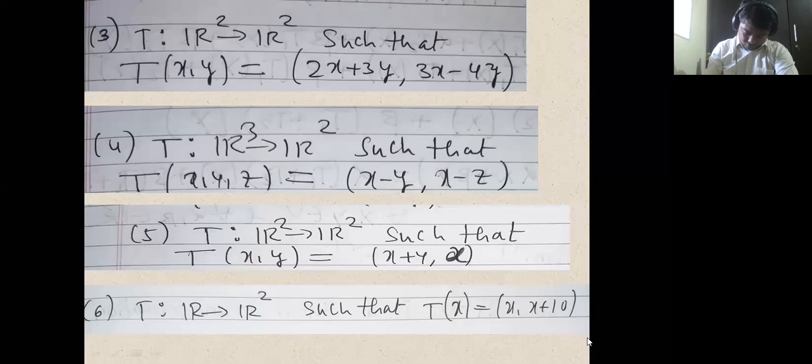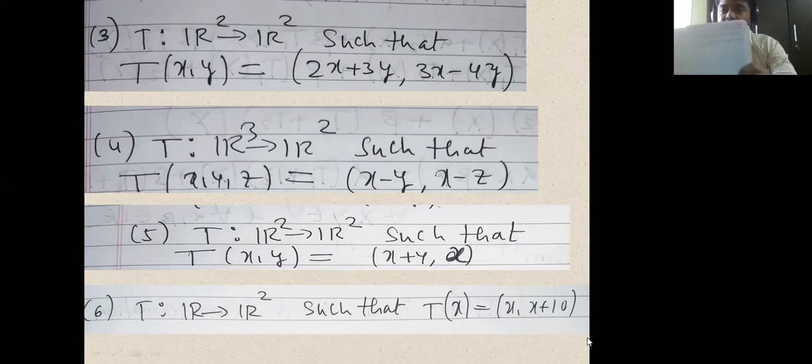That is, this is equal to alpha times 2x1 plus beta times 2x2 plus alpha times 3y1 plus beta times 3y2, comma, alpha times 3x1 plus beta times 3x2 minus alpha times 4y1 minus beta times 4y2.